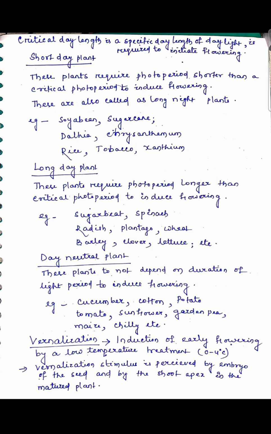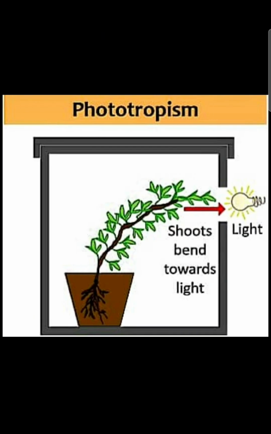Then what is phototropism? It is the movement of shoot towards the light. Shoot apical meristem is positively phototropic, that means it moves towards light. But the root is negatively phototropic, that means it grows away from the light.